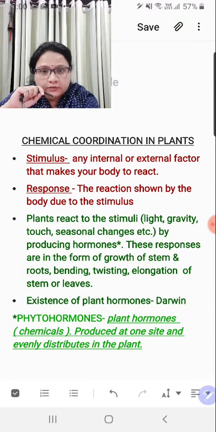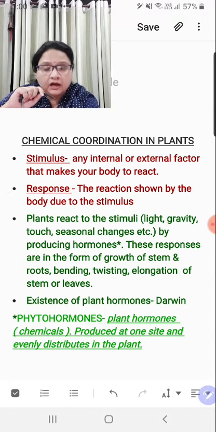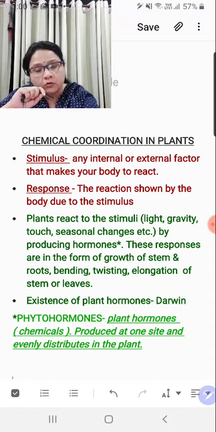So I hope that by now you understand that plant hormones are basically known as phytohormones. These are the chemicals which are secreted inside the plant, and in the form of a team, they are basically responsible for a proportionate growth. I would not say excessive growth, I would not say stunted growth, I would say a proportionate normal growth which is actually needed by the plant, right? And for this, some hormones accelerate the growth and some hormones control the growth, right, children?